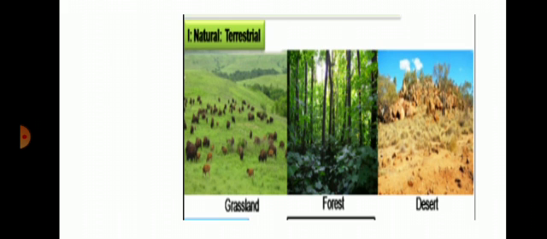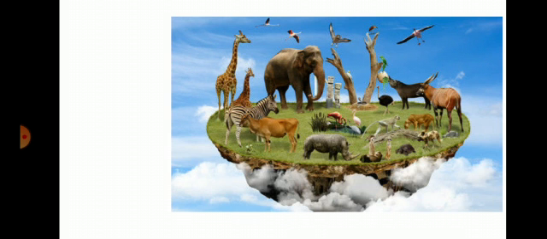Terrestrial habitat refers to the land where plants and animals survive. Animals and plants which live on land are called terrestrial animals and terrestrial plants. The terrestrial habitat is further classified into forest, grassland, desert, mountains, polar regions. Okay, we will study deeply next class.